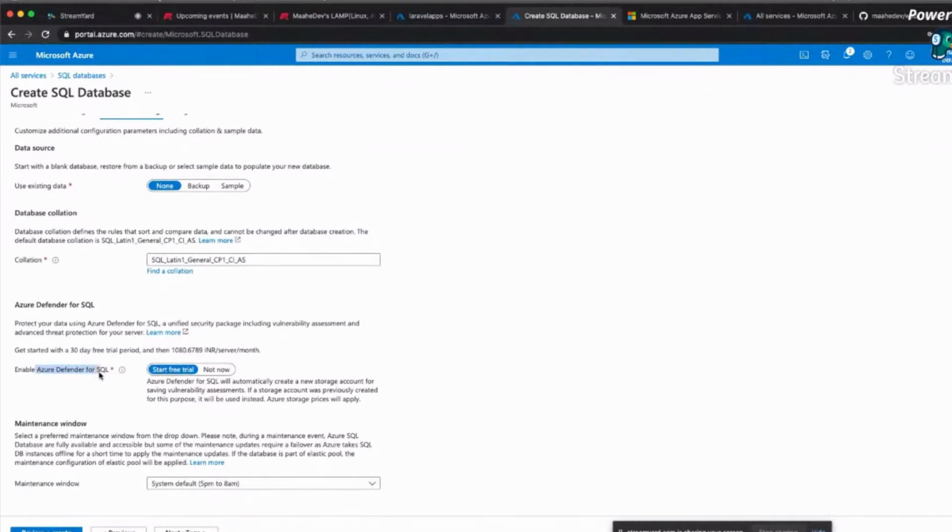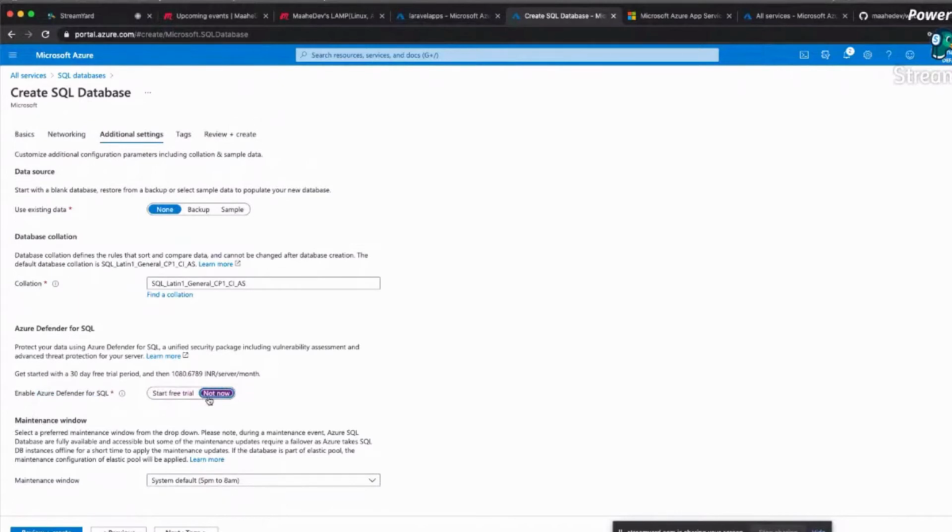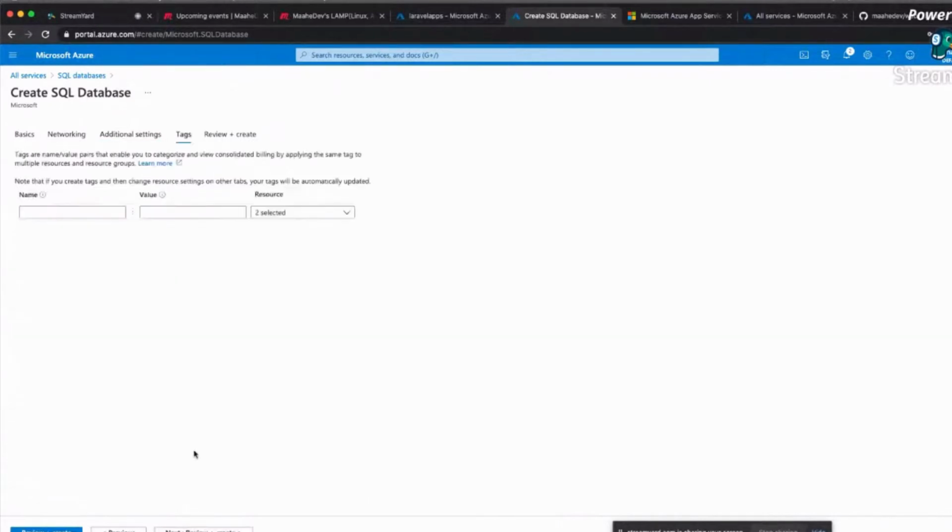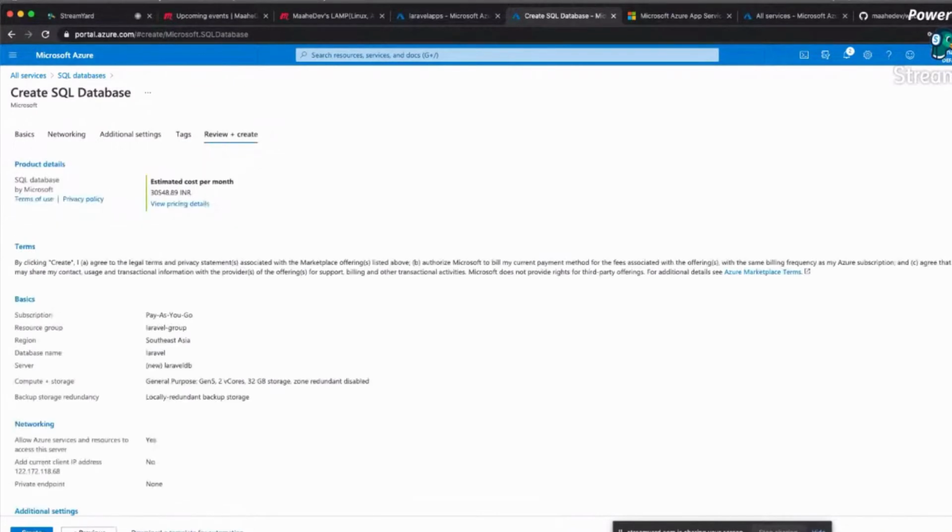This is again Defender, a security tool which checks how your application and your system are doing, which I will say no to for now. And the maintenance window is actually for Azure. Azure has certain windows in which they perform maintenance, and they are asking us to choose one, which will be the default: 5 p.m. to 8 a.m. is what we have selected as default. I'll leave the tag as it is because we are not creating.